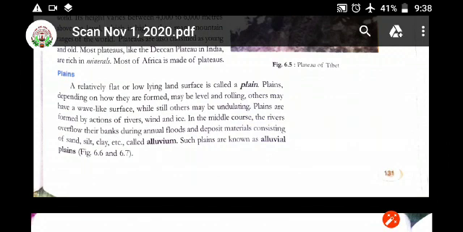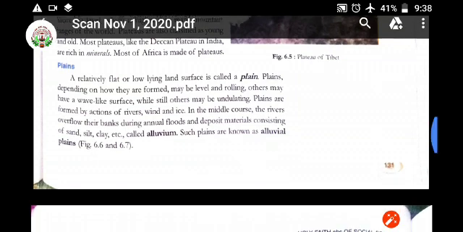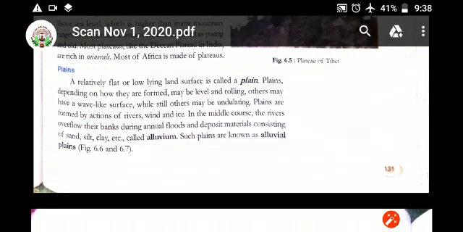Plains are formed by action of rivers, wind and ice. By these processes only the plains are formed. In the middle course, the river overflows its banks during annual flood and deposits material consisting of sand, silt, clay, etc., called alluvium.